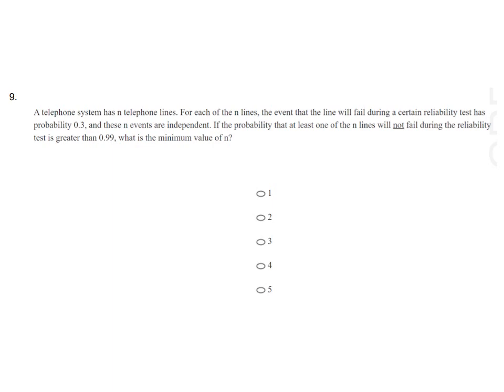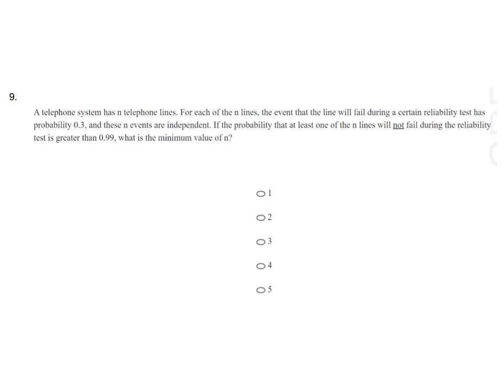We're in the ninth question. A telephone system has n telephone lines. For each of the n lines, the event that the line will fail during a certain reliability test has probability 0.3, and these n events are independent. If the probability that at least one of the n lines will not fail during the reliability test is greater than 0.99, what is the minimum value of n?